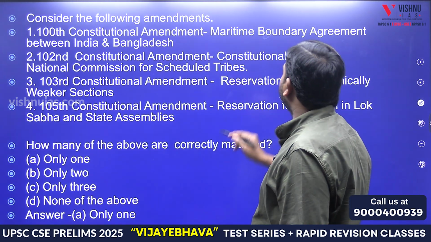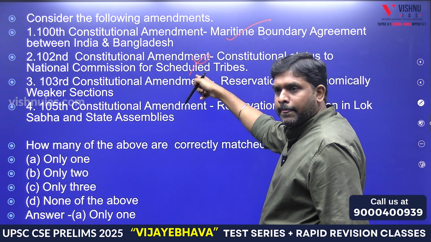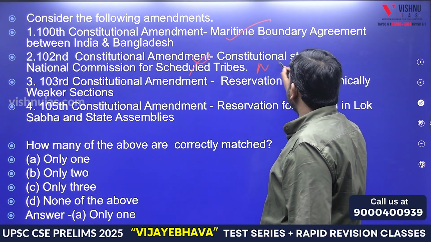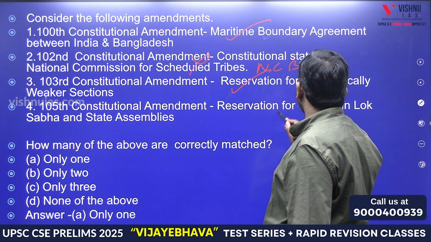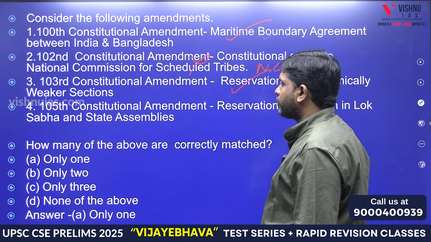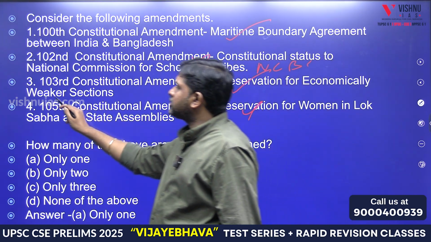100, yes. 102, NCBC. 103? Yes. 105? Only one. This is what? 106.